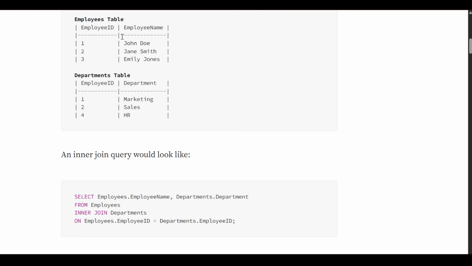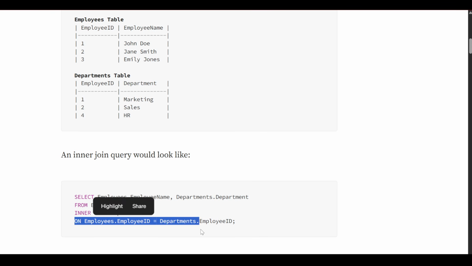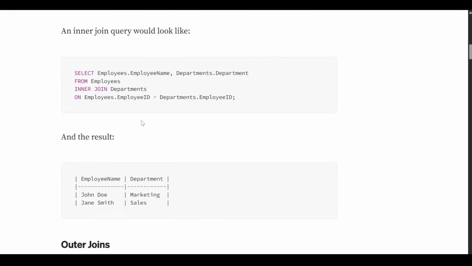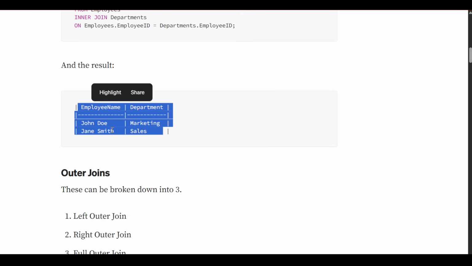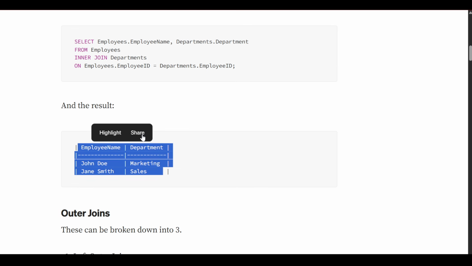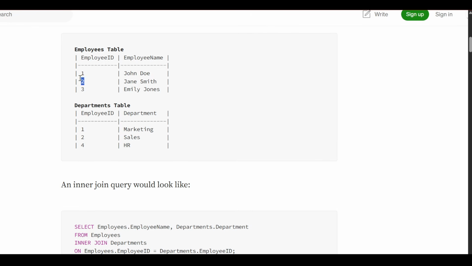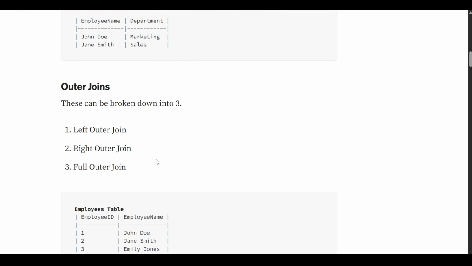Think on the basis that employee ID is common in both, so we join on employee ID and take only the columns employee name and department. The final result will be John Doe marketing and John Smith sales, because only these two, 1 and 2, match in the employee table and department table.